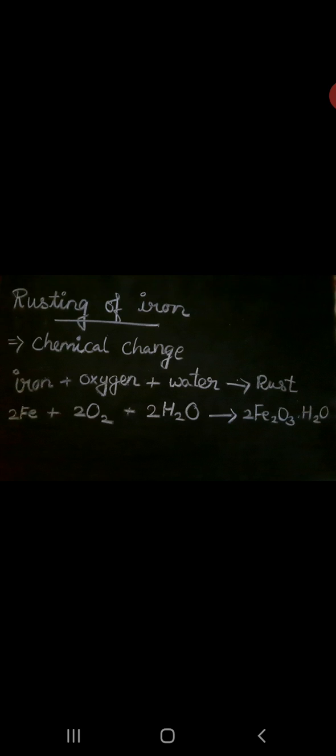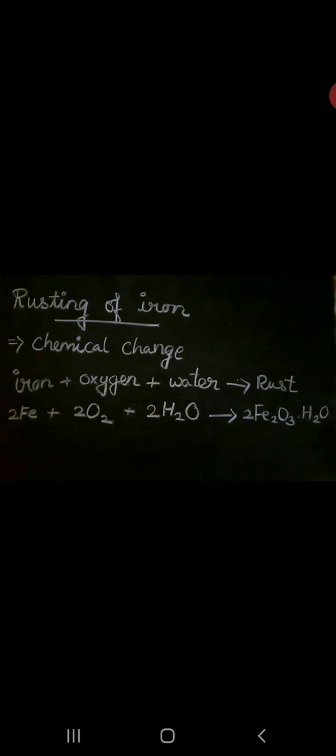So what is that? Iron: 4Fe plus 3O2 plus water, 2H2O, gives the rust, Fe2O3·xH2O. So this is the rusting of iron. For rusting of iron to take place, both oxygen and water are needed. When the moisture content in the air is high, the air is said to be more humid, and then the iron rusts faster.